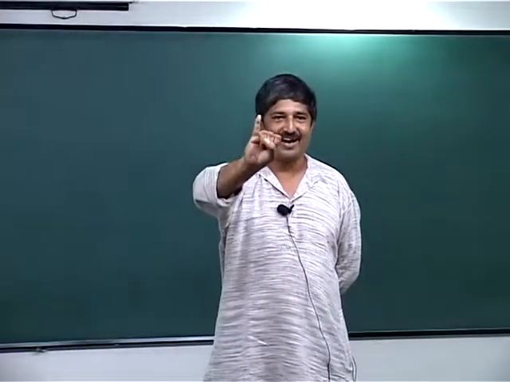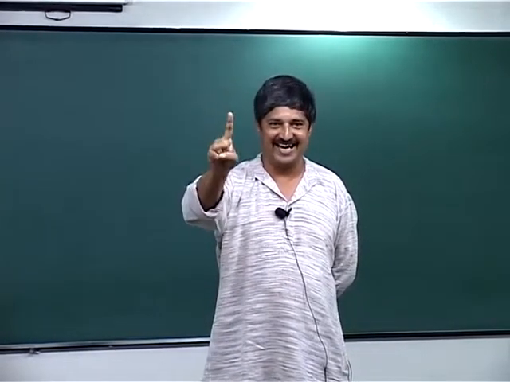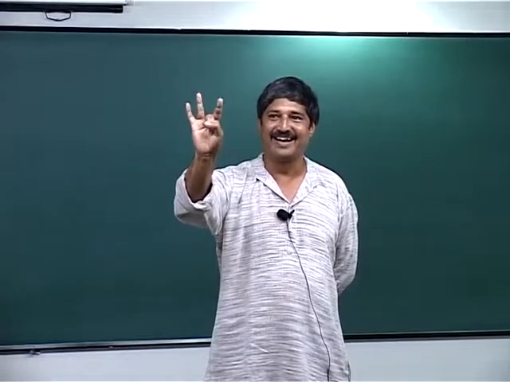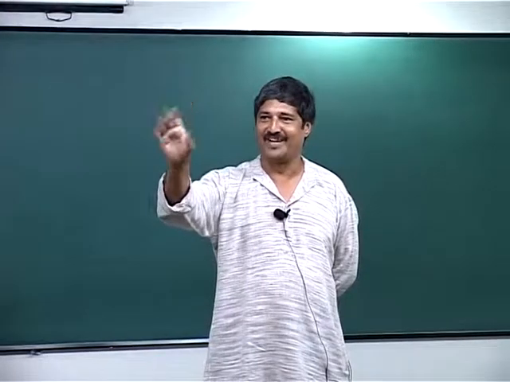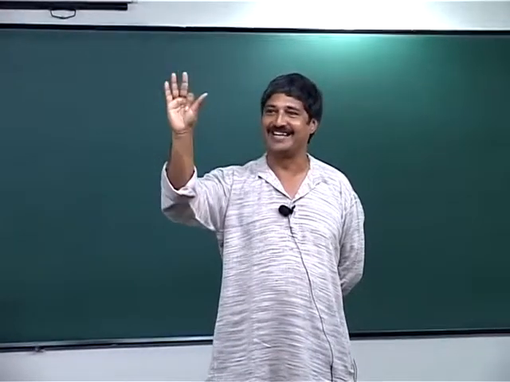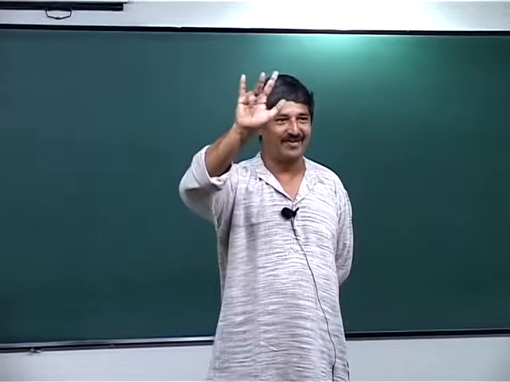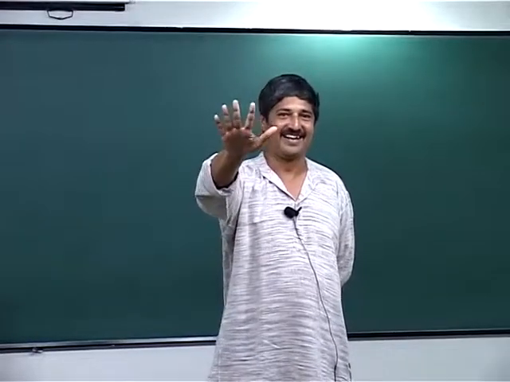0, 1, 2, 3, 4, 5, 6, 7, 8, 9, 10, 11, 12, 13, 14, 15, 16, 17, 18, 19, 20, 21, 22, 23, 24, 25, 26, 27, 28, 29, 30, 31. So what is this?